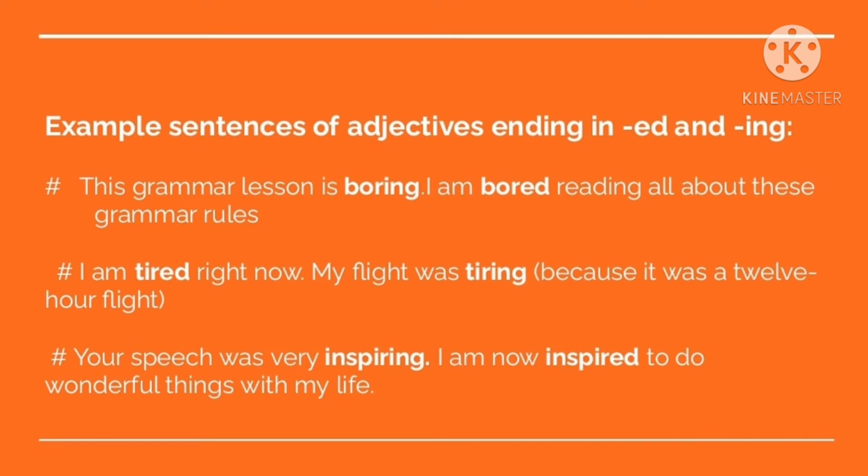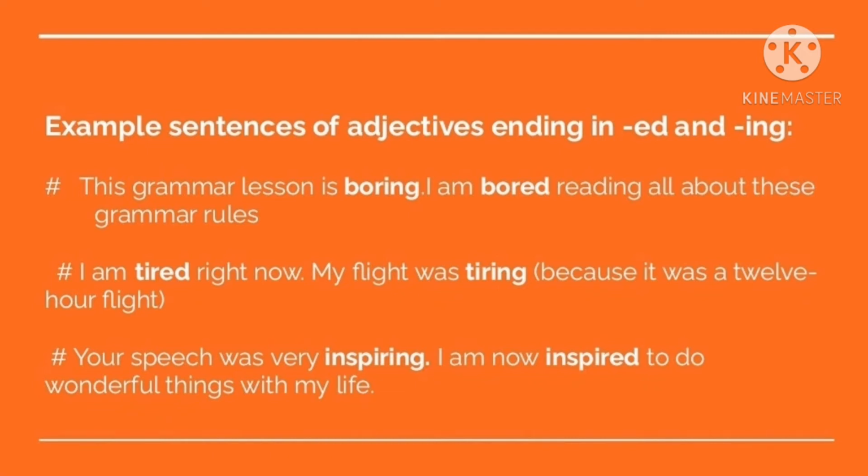Now look into the example sentences of adjectives ending in ed and ing. This grammar lesson is boring. I am bored reading all about these grammar rules. Bored is the effect due to the lesson, which is boring. Boring here describes the reason.